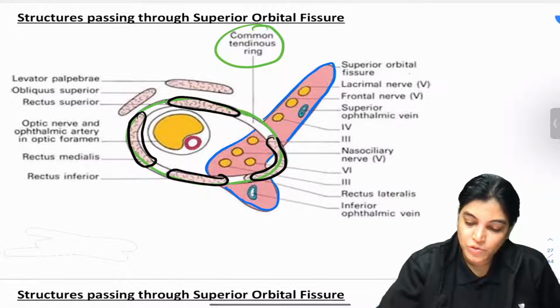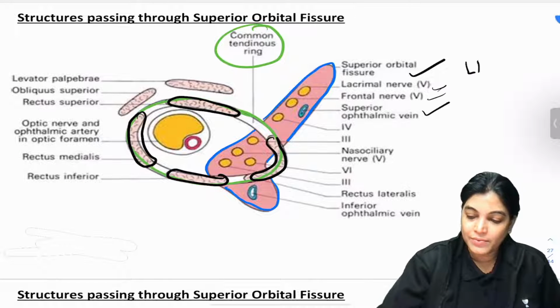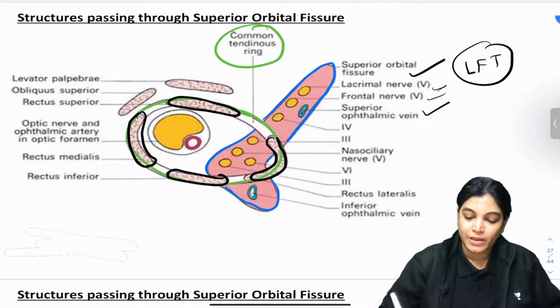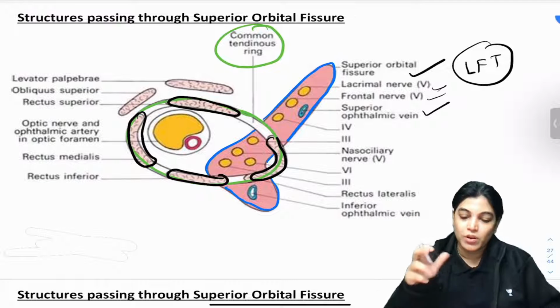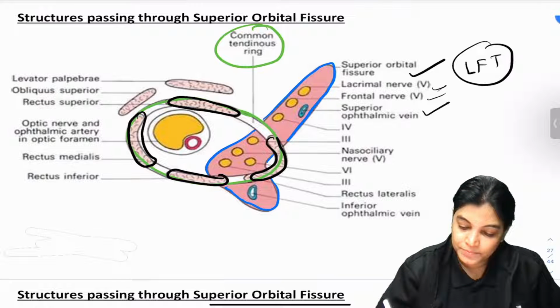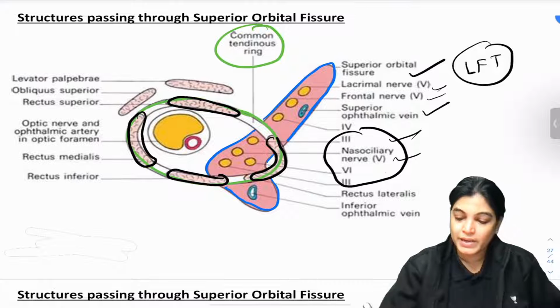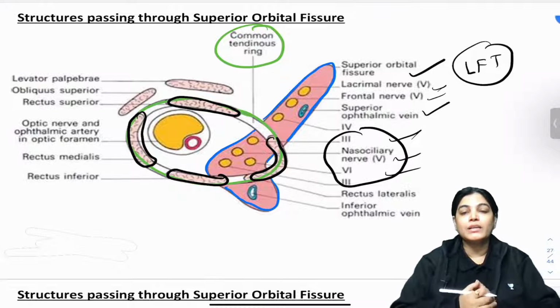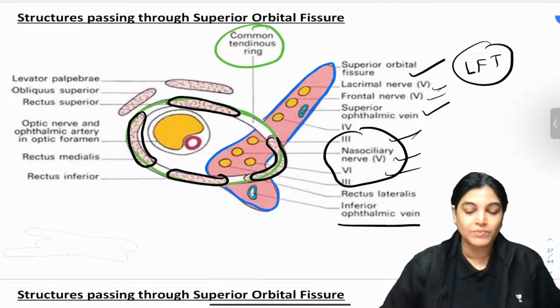So the structures passing: the superior component has the superior ophthalmic vein, LFT (lacrimal, frontal and trochlear nerve). Inside the annulus of Zinn in the superior orbital fissure, we have the third nerve, the sixth nerve and the nasociliary nerve. That is, the superior and inferior divisions of the third nerve, the abducens nerve, the sixth cranial nerve, and the nasociliary nerve. The structure traversing through the lower part is the inferior ophthalmic vein.